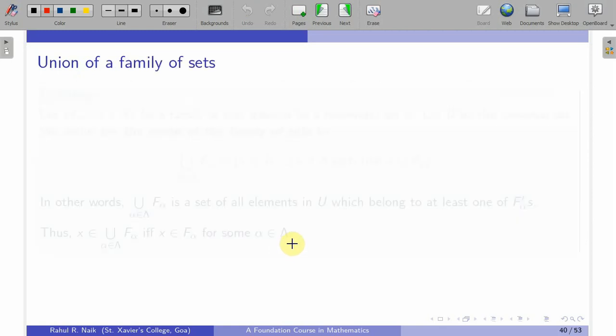So now, since we can define the family of sets, for this family of sets we can define those operations which we have defined for finite sets, that is the union of this family of sets and the intersection of a family of sets. So how would this be defined? Again, we generalize the definition.